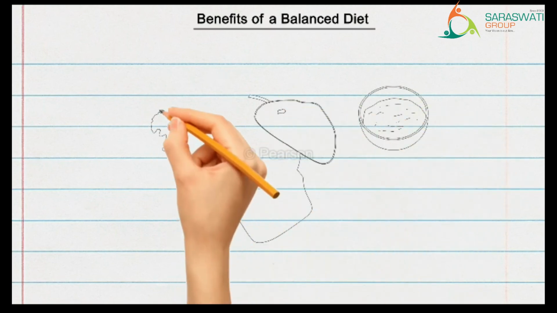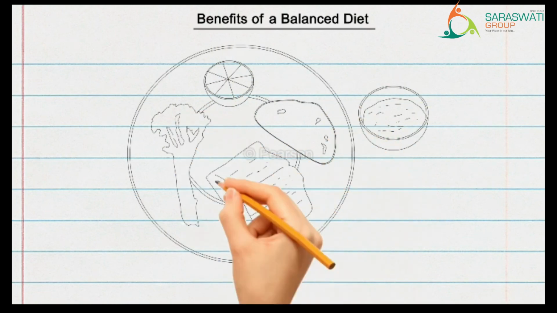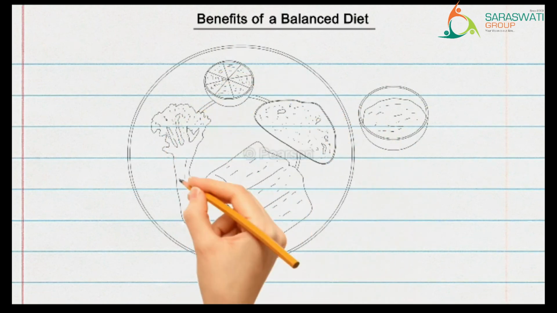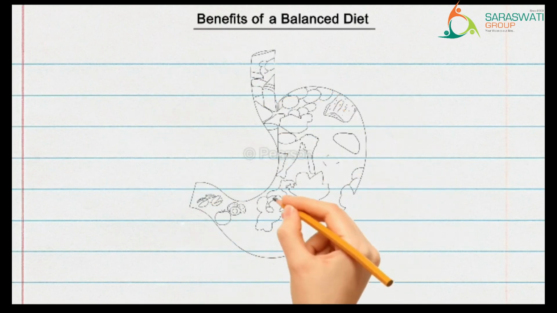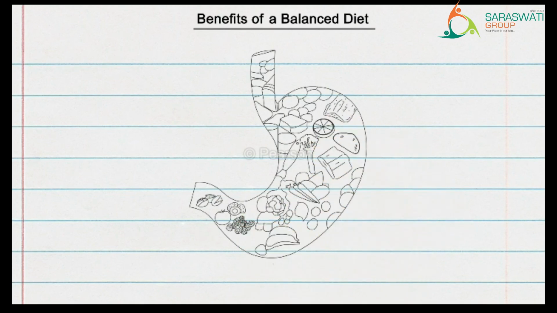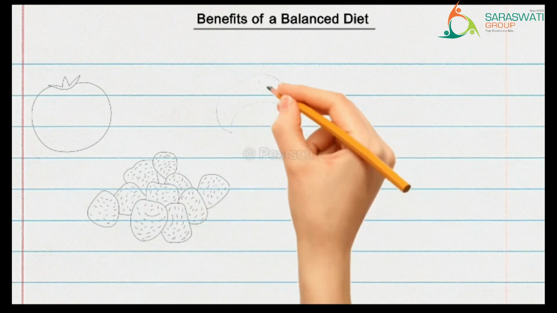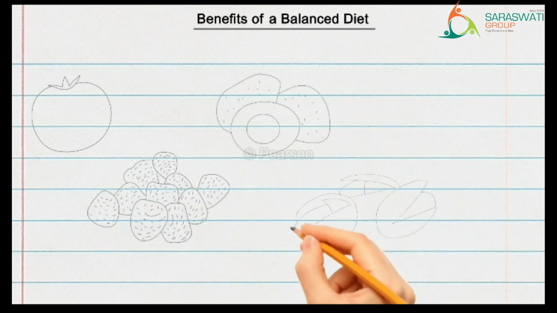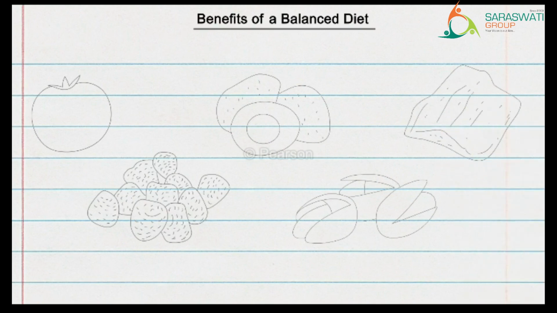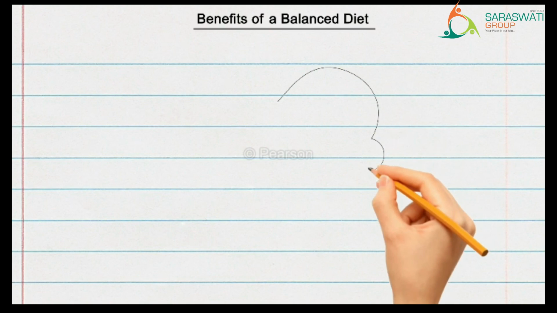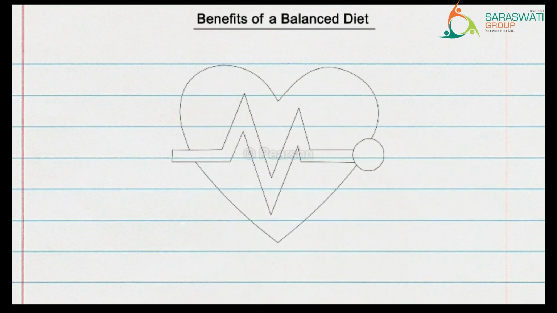Eating a balanced diet filled with fruits, vegetables, whole grains, milk and dairy products will help maintain a healthy body weight. A balanced diet consisting of fruits, vegetables and low-fat foods will help to support a healthy immune system. Foods like tomatoes, berries, avocados, nuts and fish contain essential vitamins and minerals that are good for skin and will delay the aging process. Eating a balanced diet reduces the risks of chronic diseases.